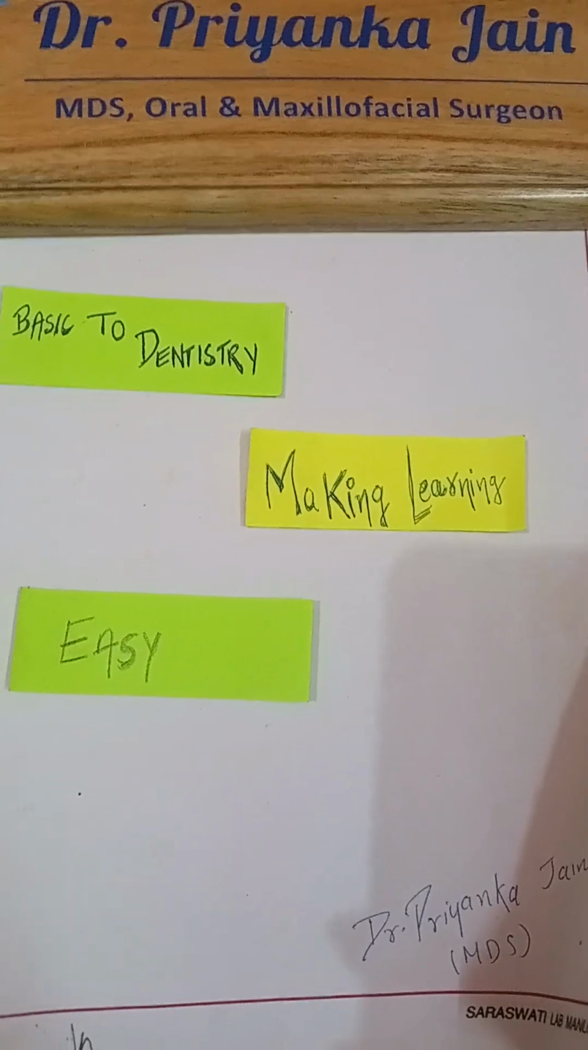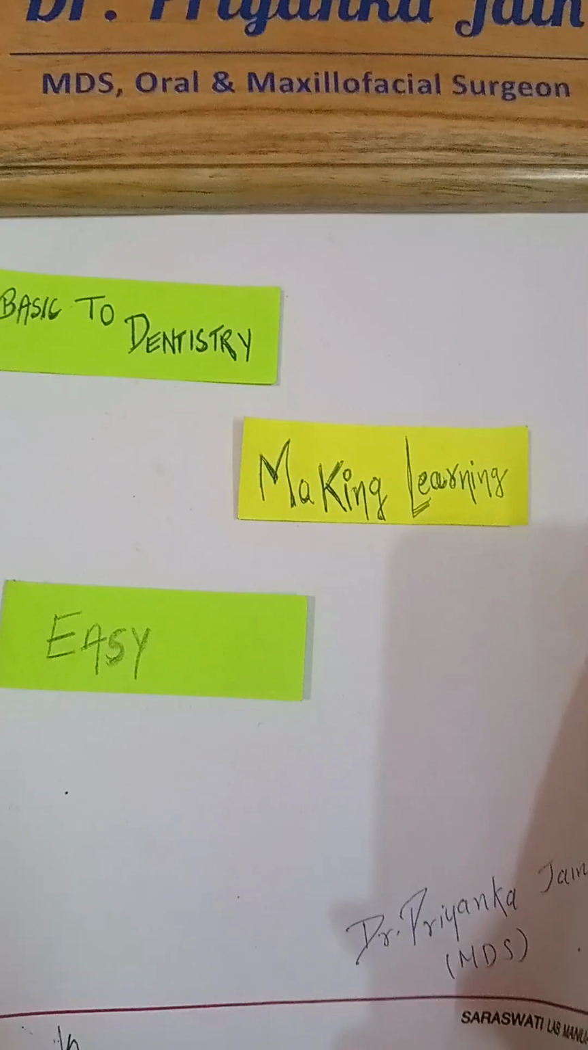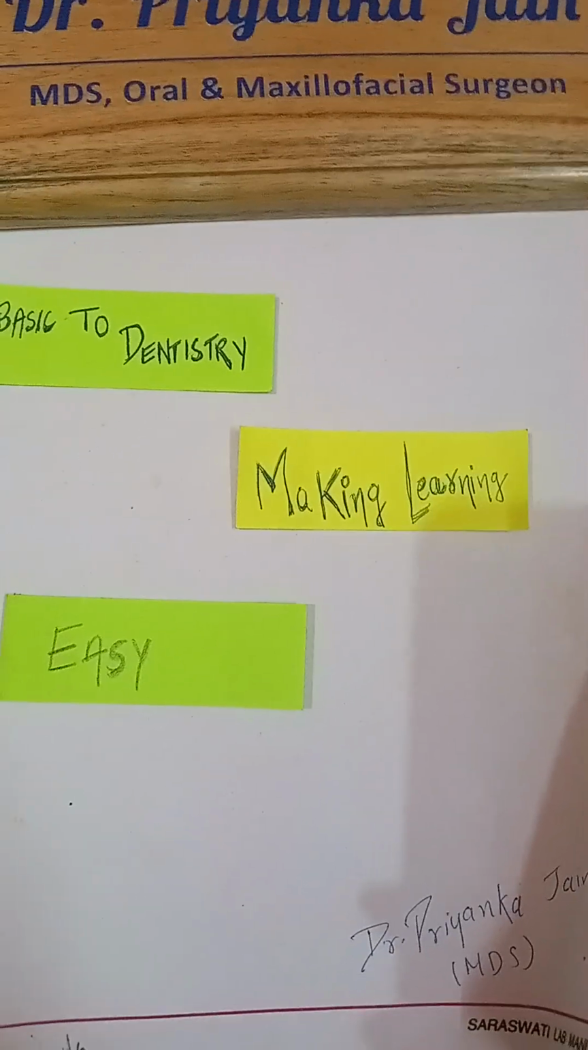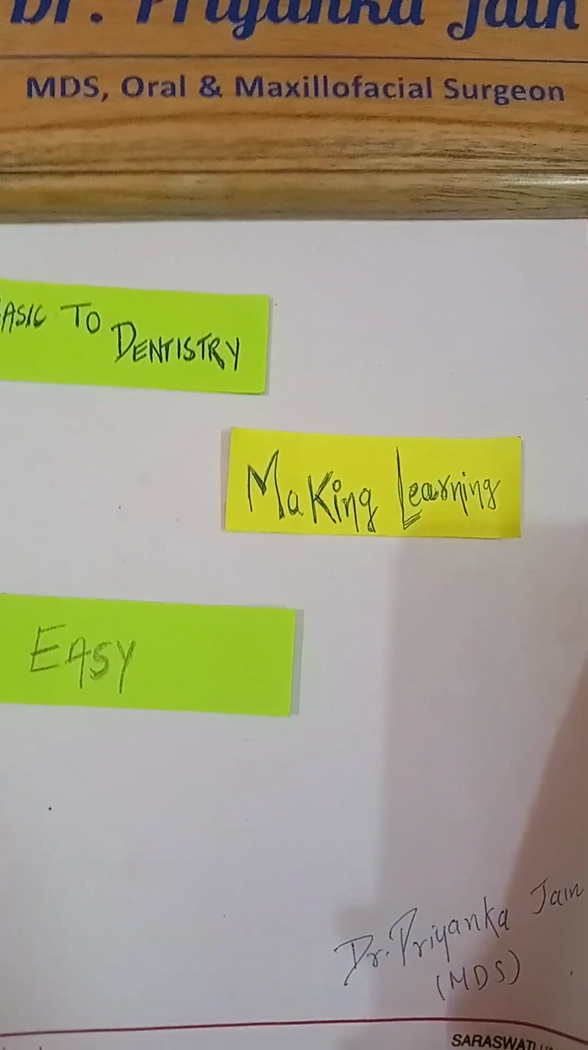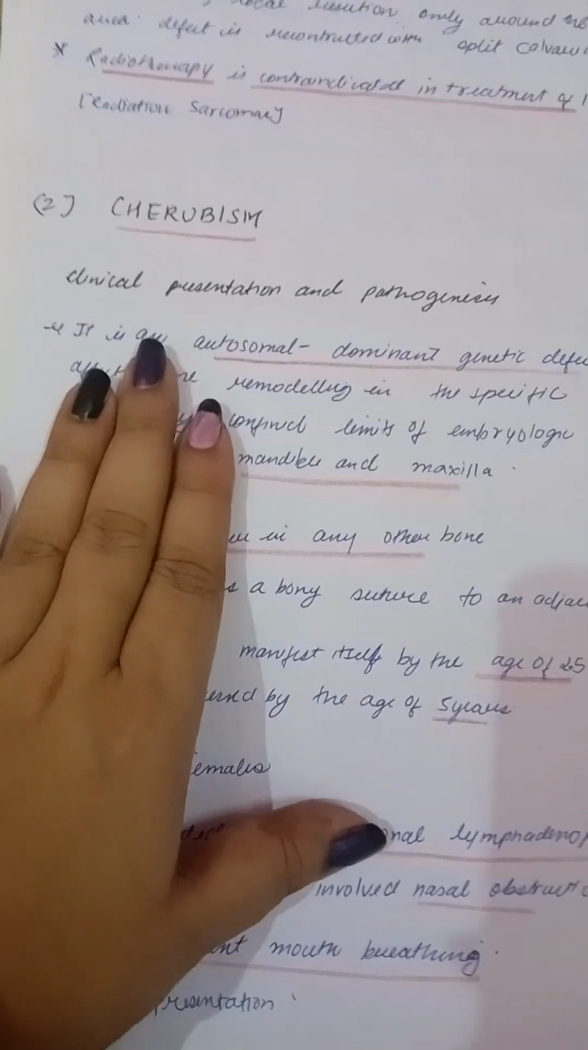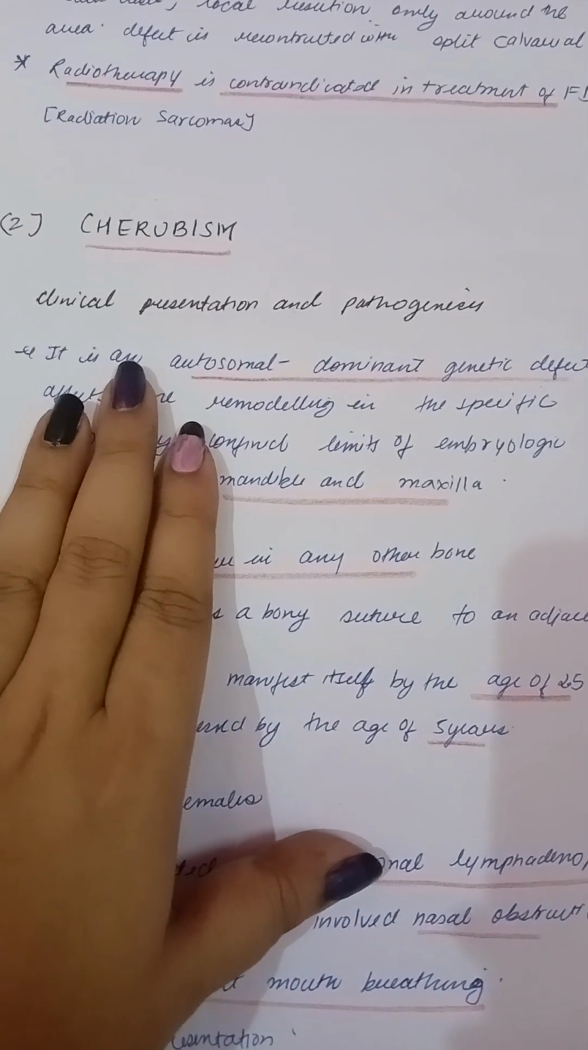We have started with fibrous dysplasia and we have completed fibrous dysplasia. Today we will be starting with the next fibroosseous lesion, that is cherubism. Okay, let's start. Cherubism, clinical presentation and pathogenesis.